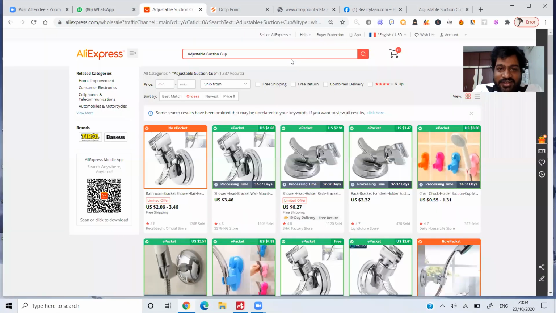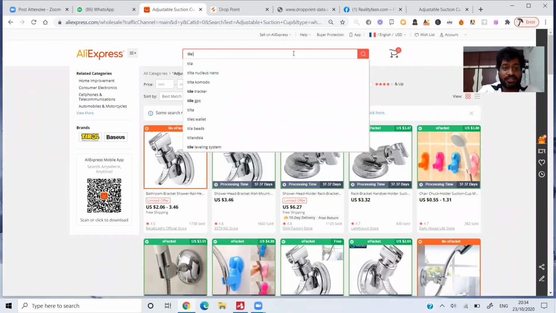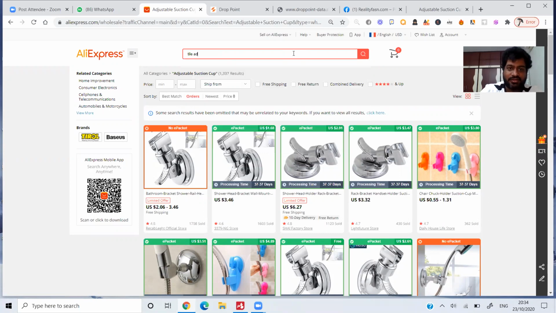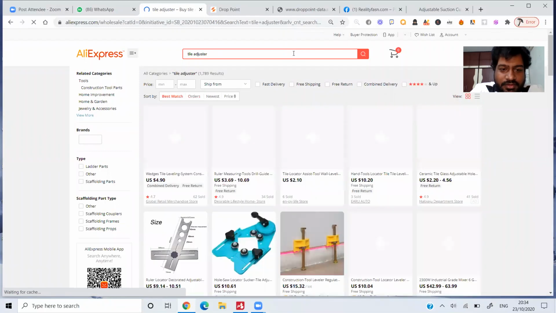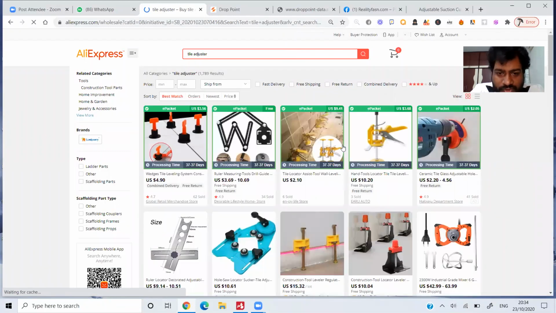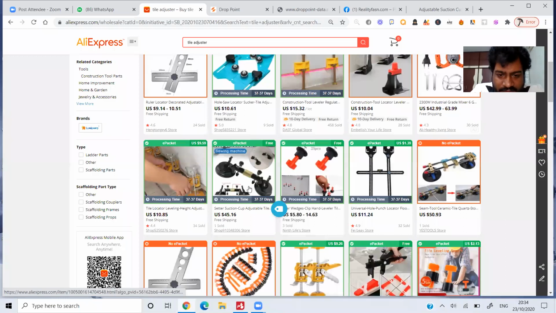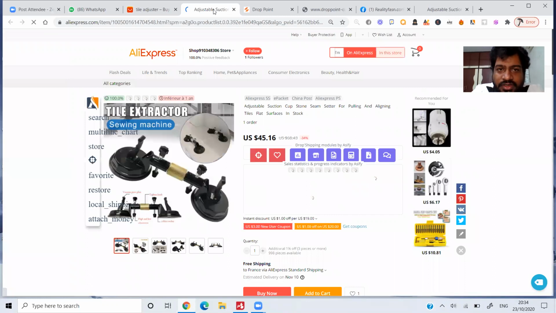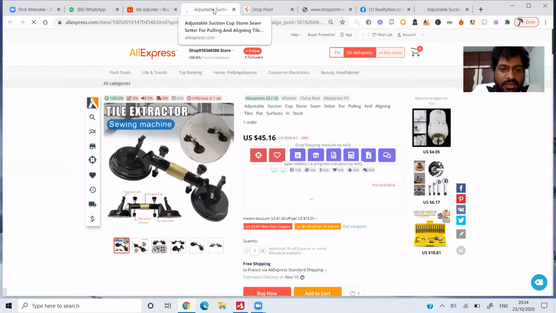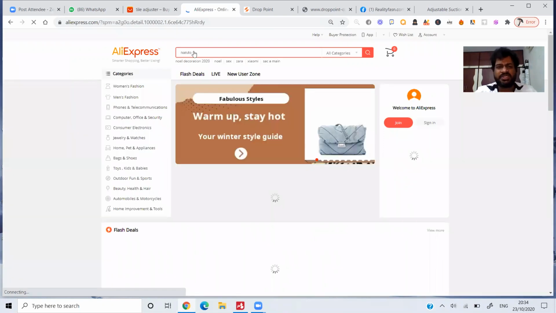Okay, tile adjuster. Let me type in tile adjuster. Let me work on this keyword. I'm almost close, but I'm not sure. I got this. What do people call this? Adjustable suction cup. Okay, adjustable suction cup. Let me type in the same thing. And AliExpress SEO is so bad, man.